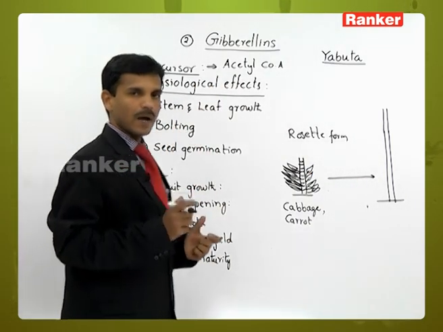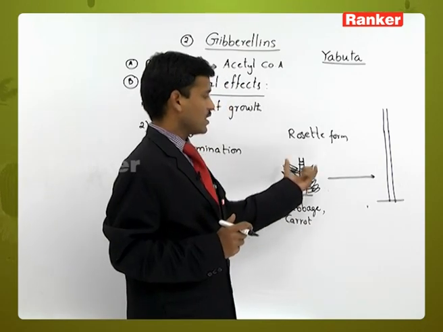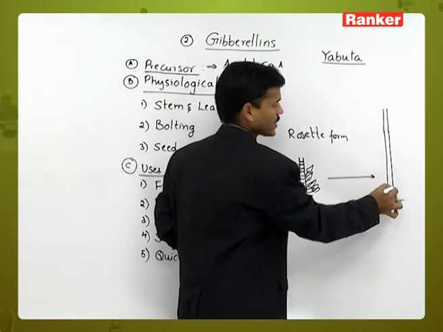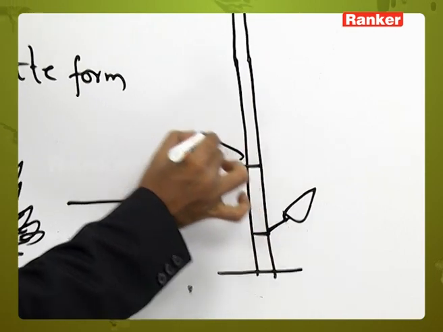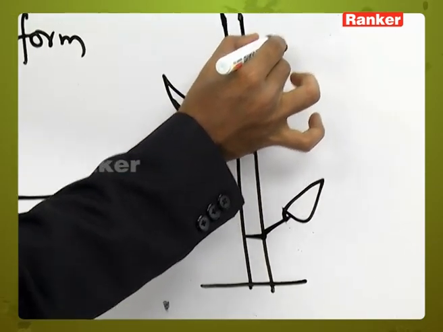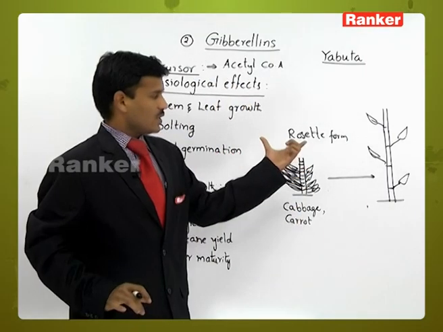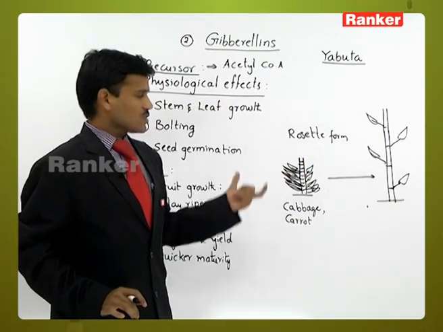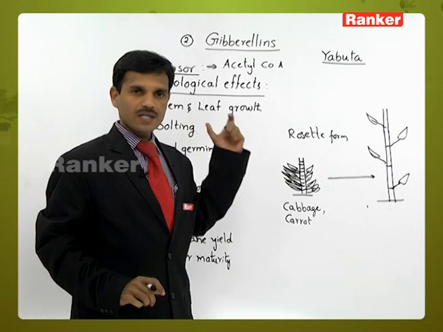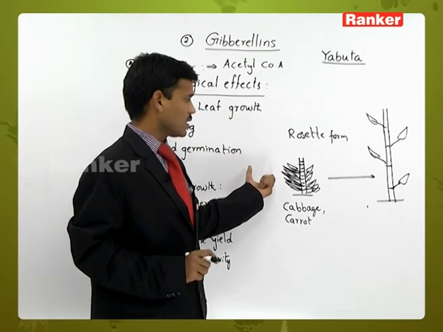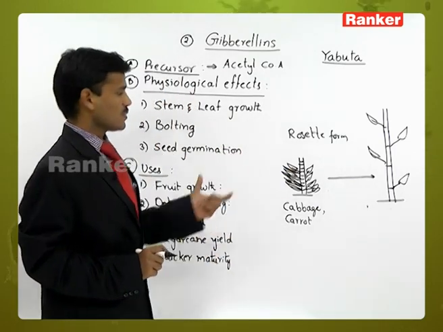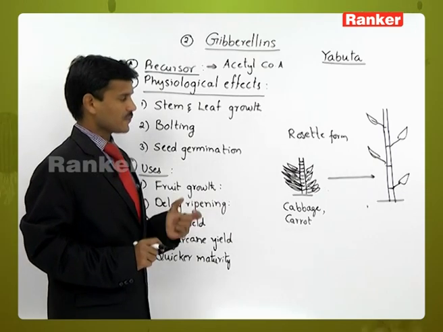Bolting is a rapid elongation before or during the flowering process. That is why the leaves are arranged very distantly. What is the reason for bolting? The gibberellic acids are produced during the flowering process, when flowering starts.